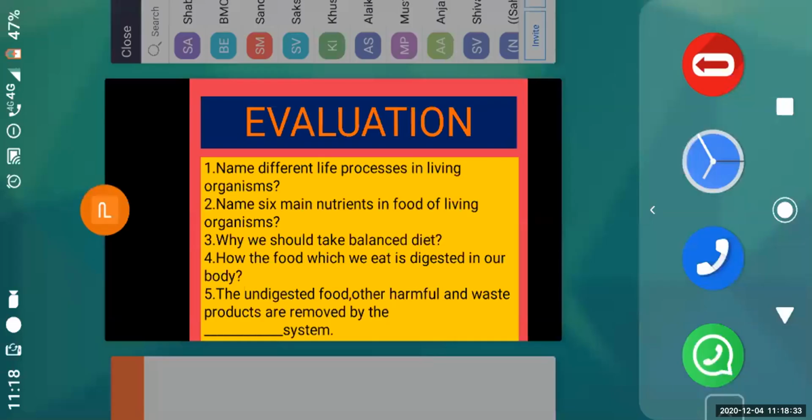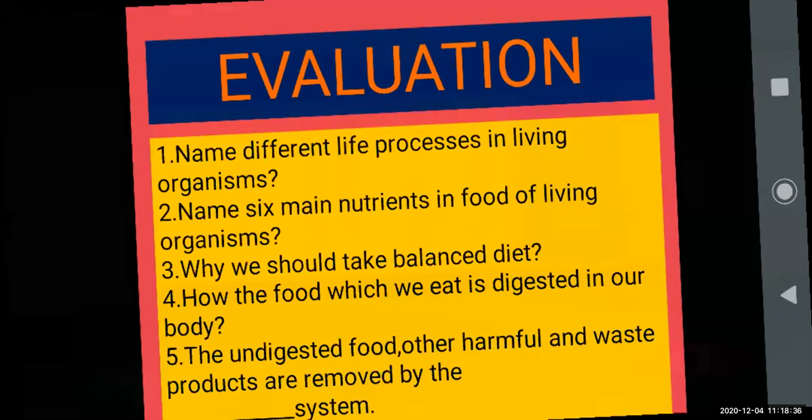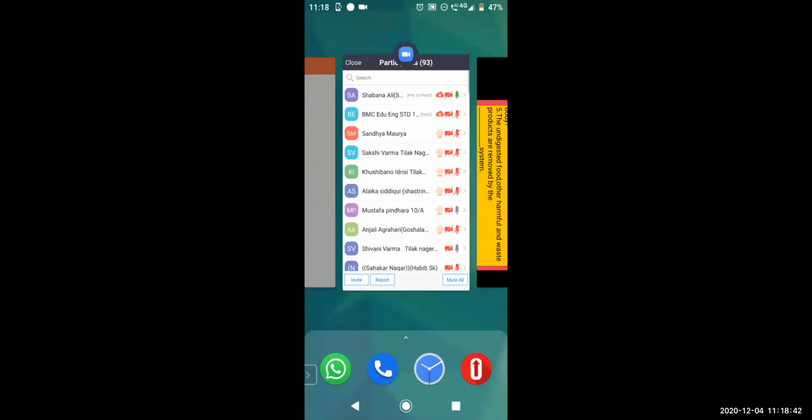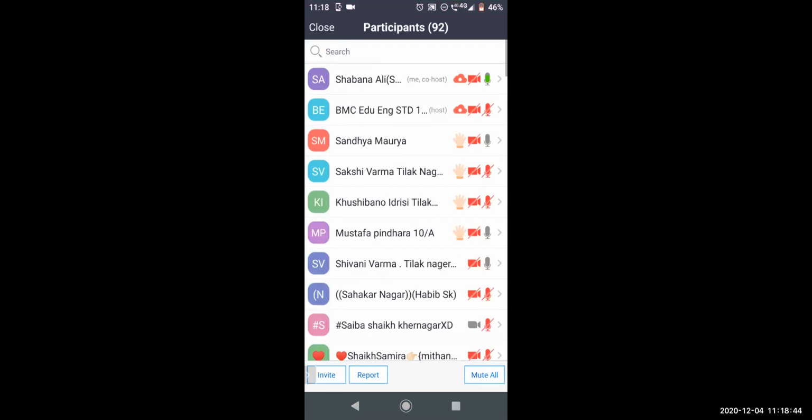Next question is, how is the food which we eat digested in our body? How is the food digested in our body? Healthy foods.